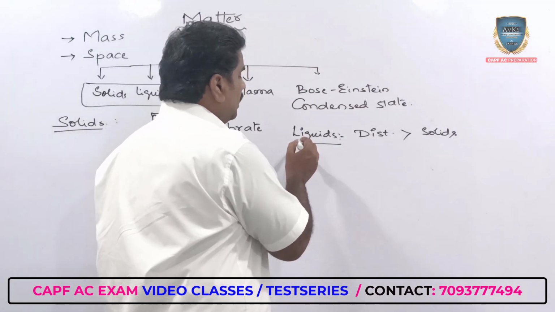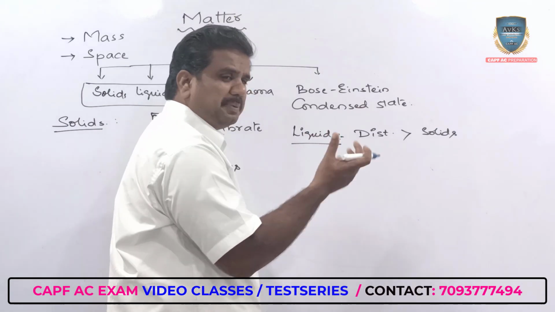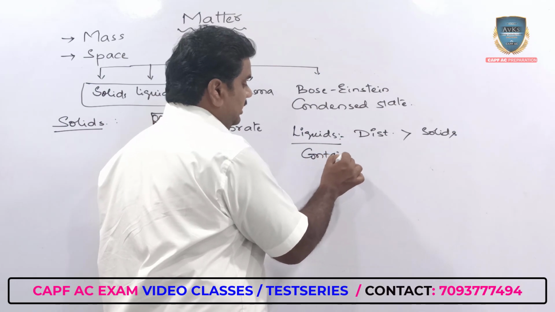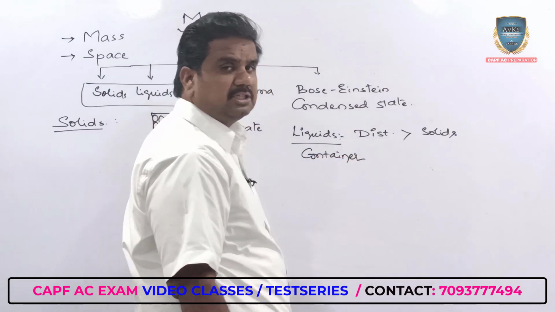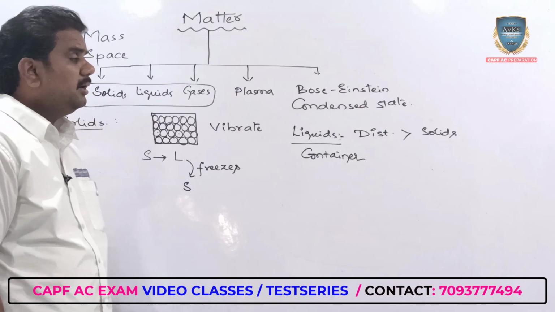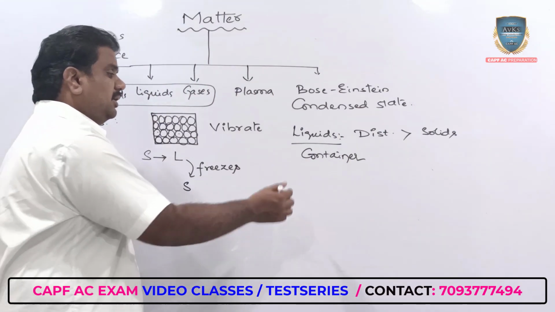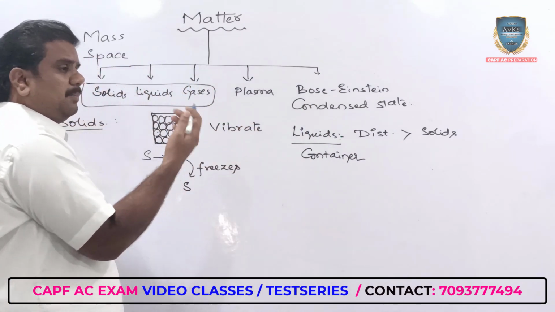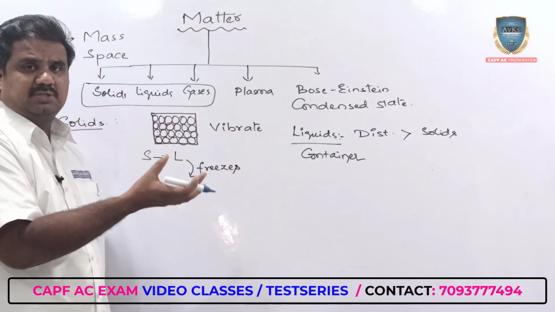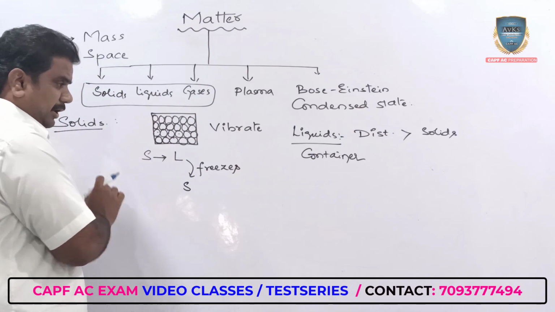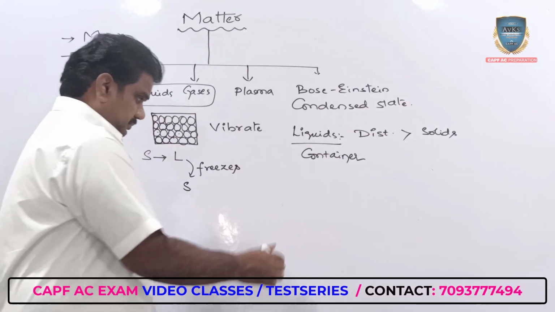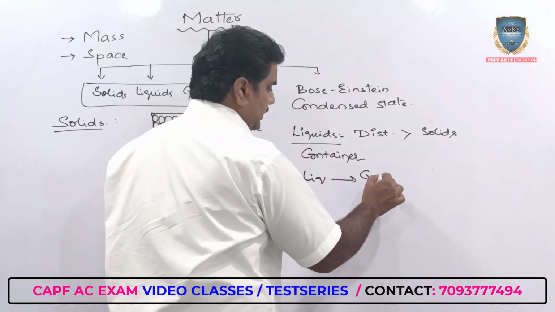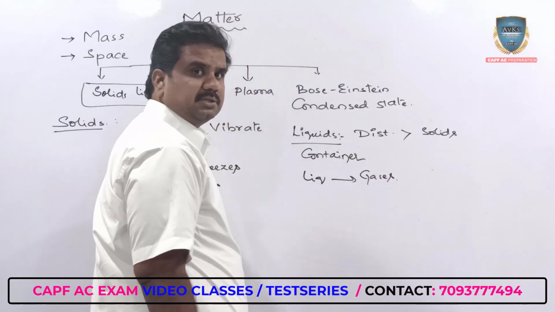That is the reason why these particular liquids do not have a specific shape. They always take the shape of a particular container in which they are stored or poured, right? Because in the case of liquids, the distance between the two atoms is slightly high when compared to the case of solids. Now these liquids, when you are heating them, get converted to the gaseous state.